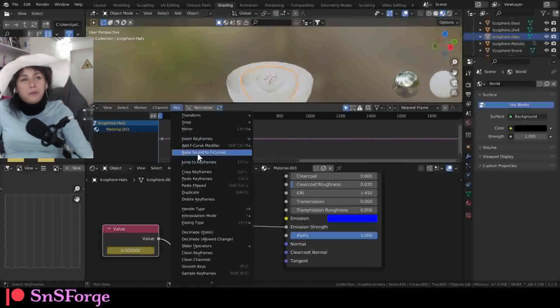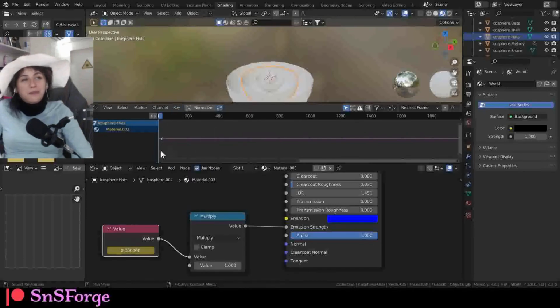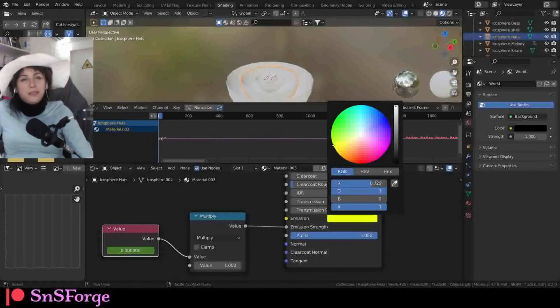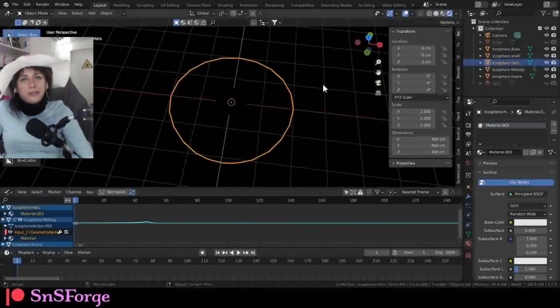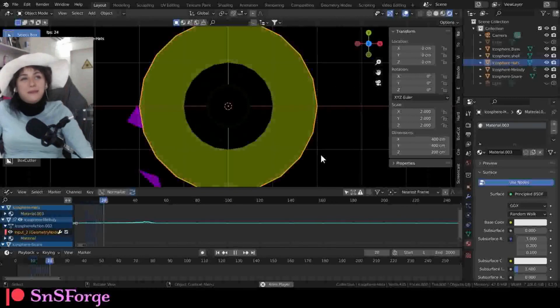Go to bake sound on F curve. Find the hats. And there you have it. So let's double check. Melody, bass, snare, hats. And then let's set this to something around this color. Now go back to render view, go back to camera view, and let's play it.